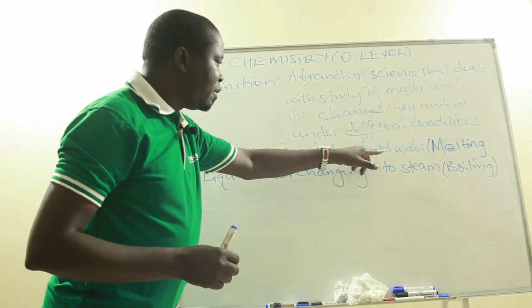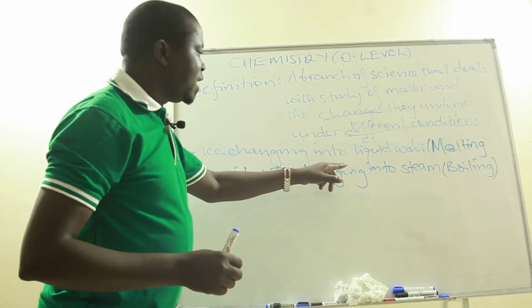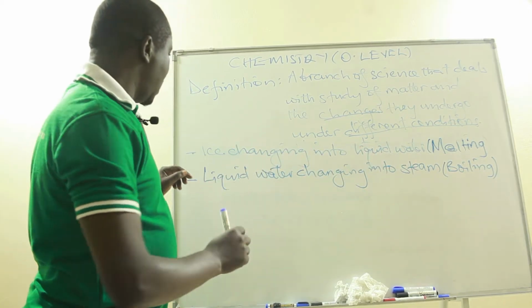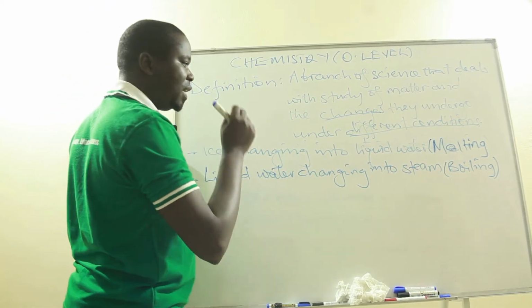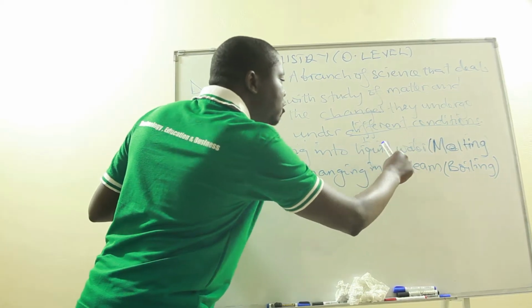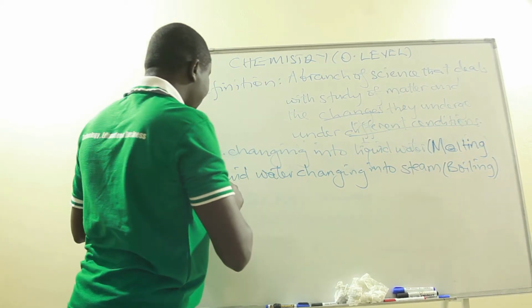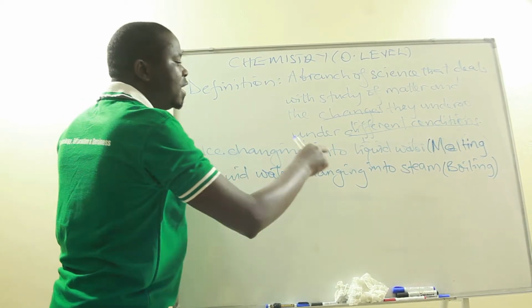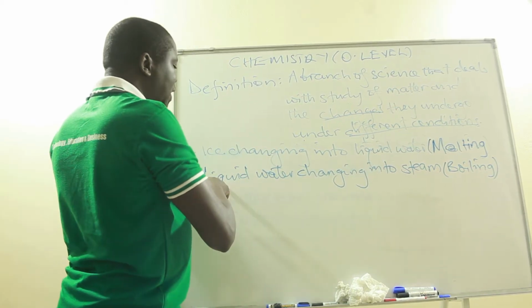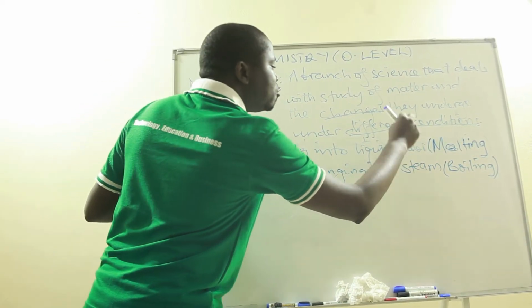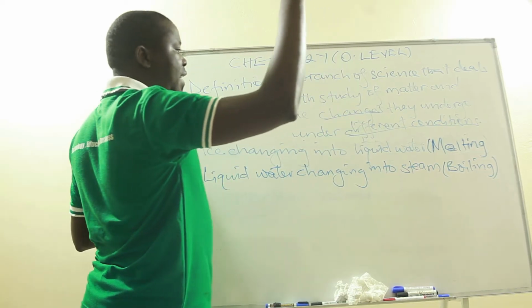Ice changing into liquid water, then liquid water changing into steam. I want us to know that ice is water in the solid state. Then this liquid water is also water but in the liquid state. Then we have liquid water changing into steam. Liquid water is water itself. Even steam is water but in the gas state and at a high temperature.